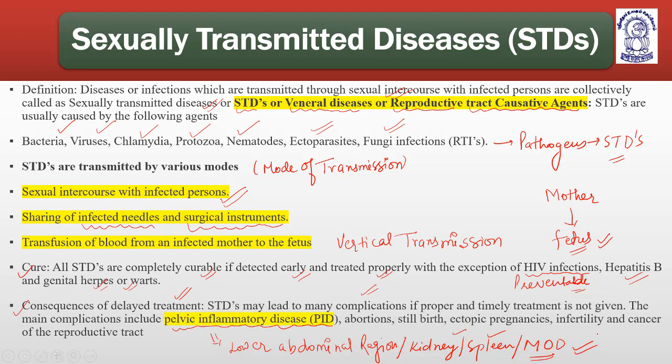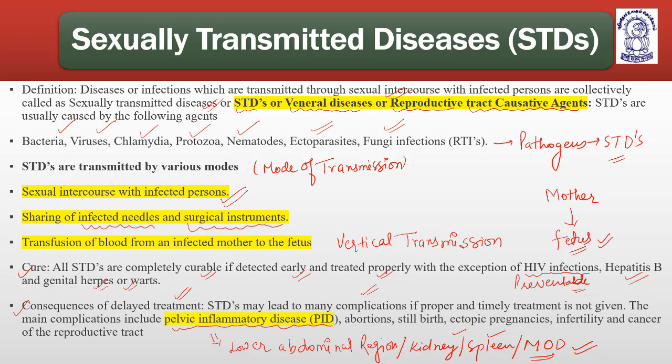So these STDs are actually a point of very serious issue. That is why they need to be taken care of immediately and concisely. If not, then they can lead to many complications, whether it is inflammation of kidney or infections of kidney or renal failure, or splenomegaly, meaning enlargement of spleen, or it can be a multiple organ dysfunction.